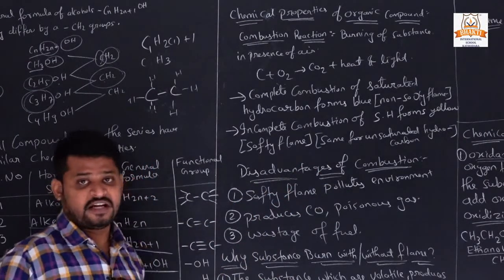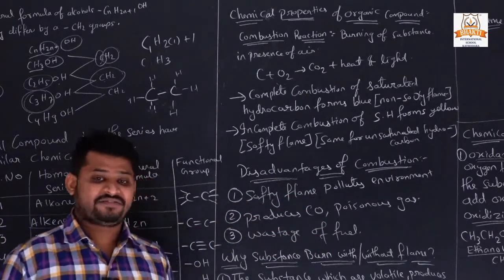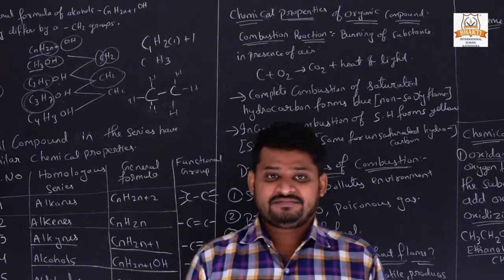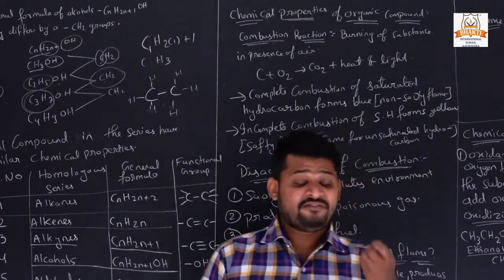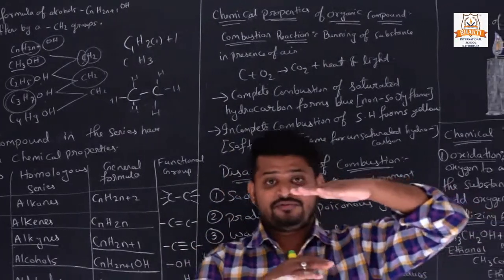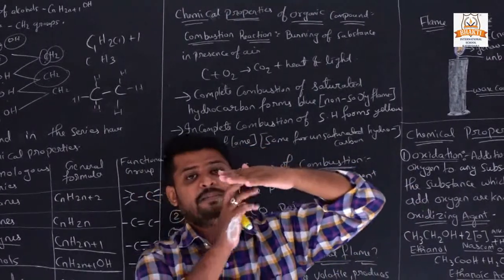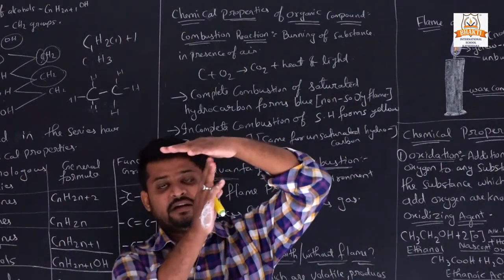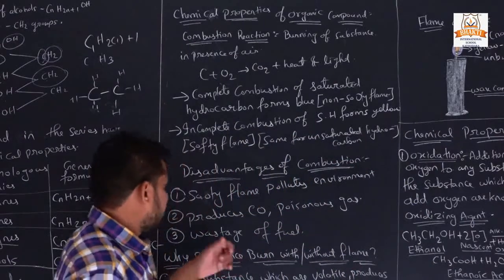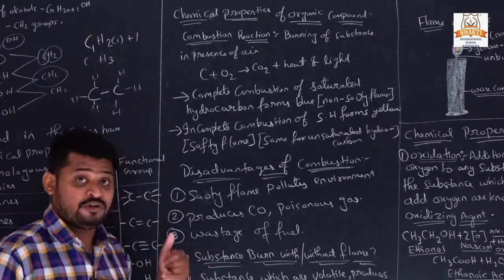Disadvantages of combustion. Sooty flames pollute the environment. What is soot? It is the smoke we see when we burn a candle at home under a roof or anything. After some time, we see that the whole upper portion becomes black. Why? Because of sooty flames. So it pollutes the environment also. It produces CO, a poisonous gas.